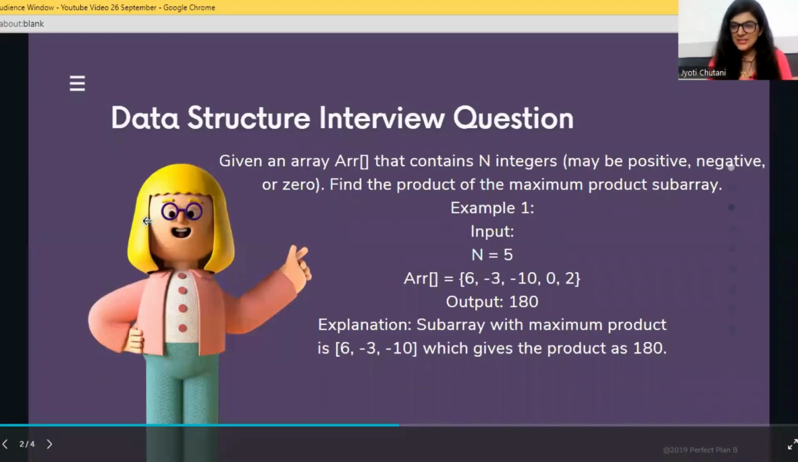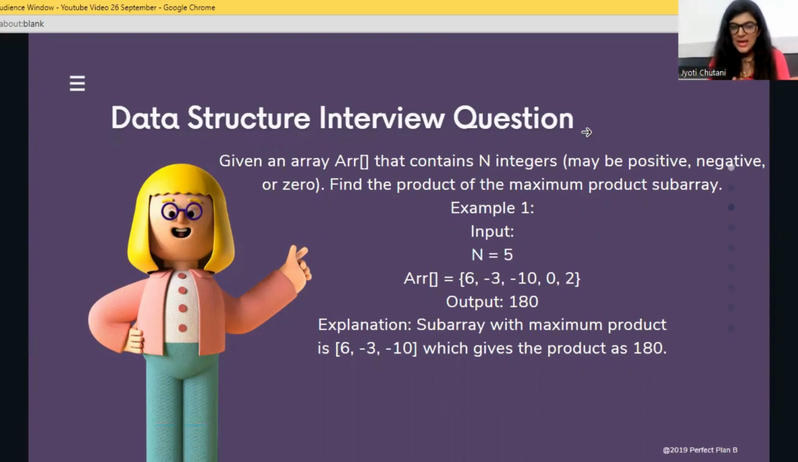This is a question wherein you have been given an array that is going to contain n integers. N could be any number, 0, 1 to 5, any number. It could be positive, it could be negative, it could be 0 as well, right? So you need to find the maximum product subarray. Given the array of 5 numbers, you need to give me the maximum product subarray.